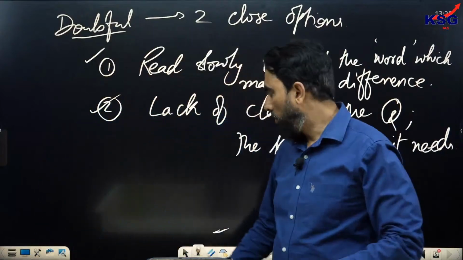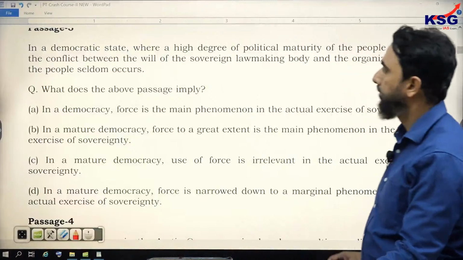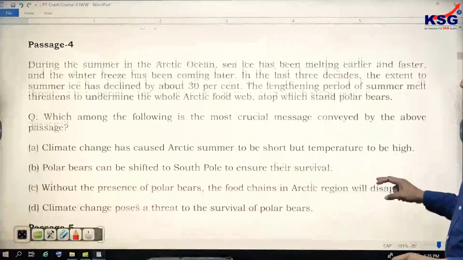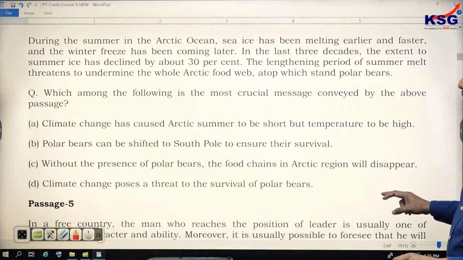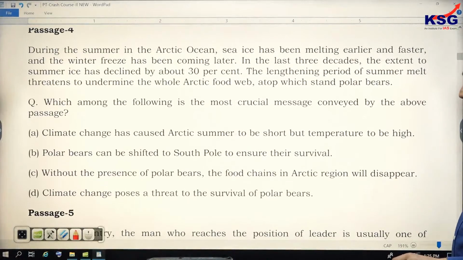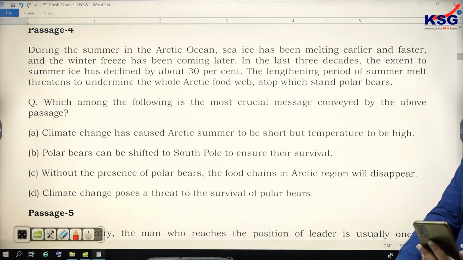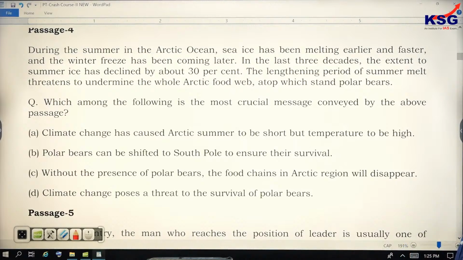Now we go to the PYQ. Look at this passage 4. I give you time, 1 minute to read it.